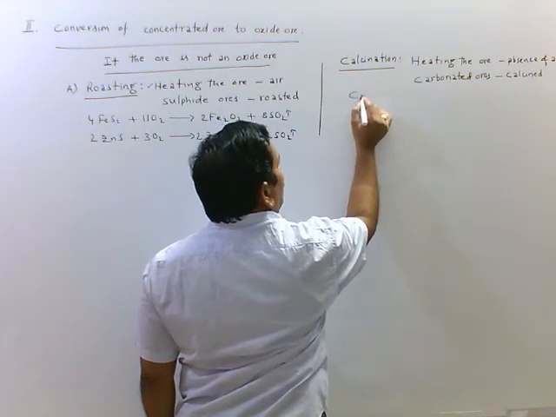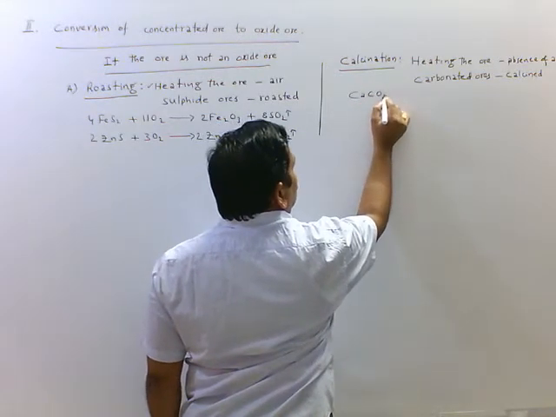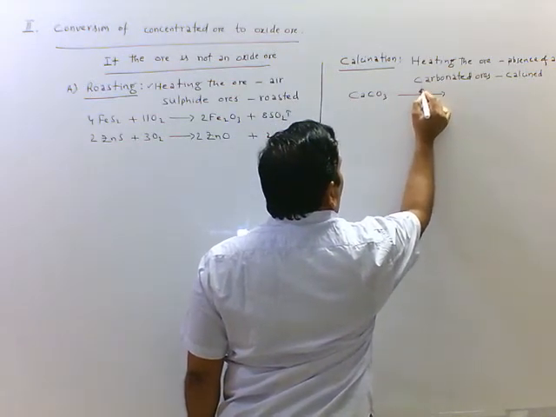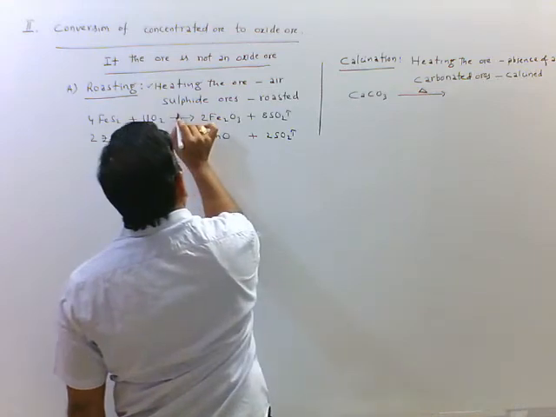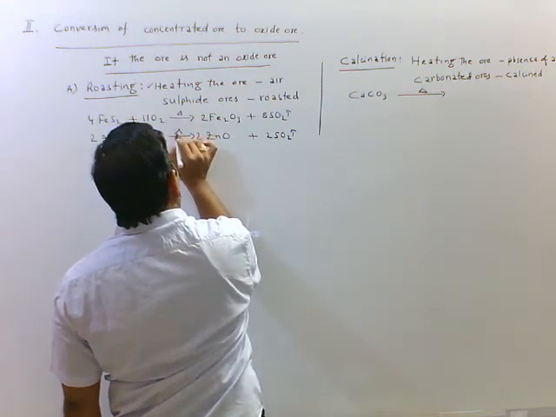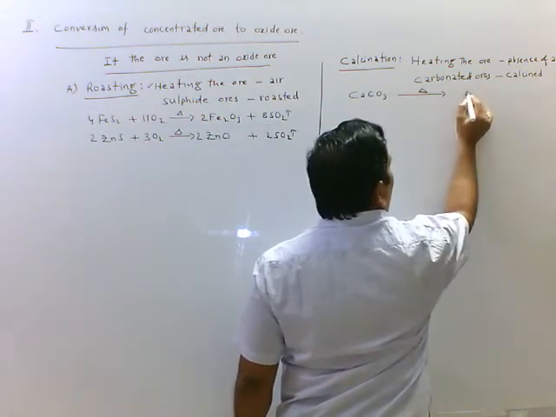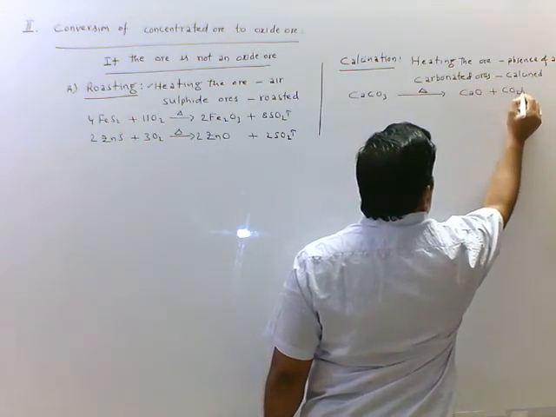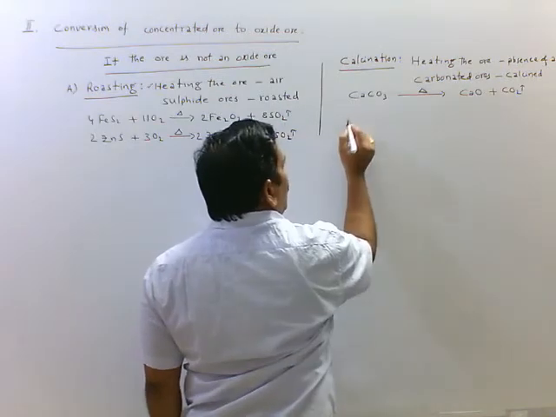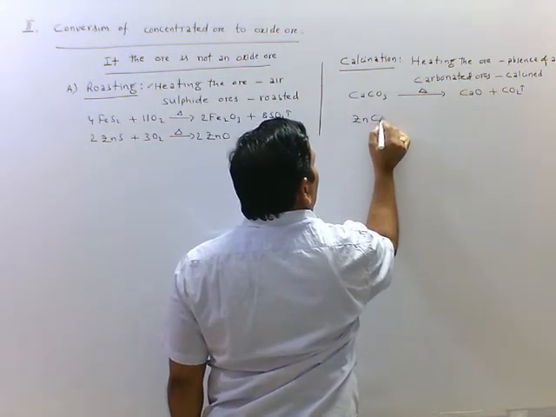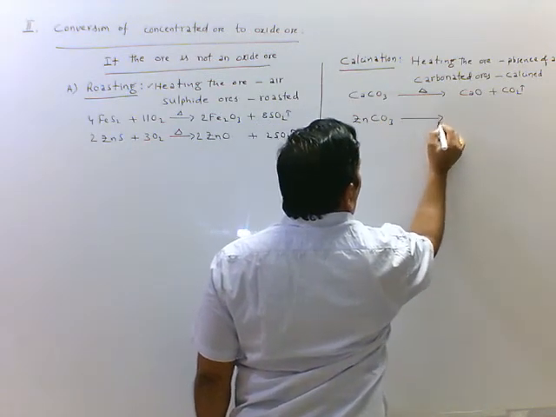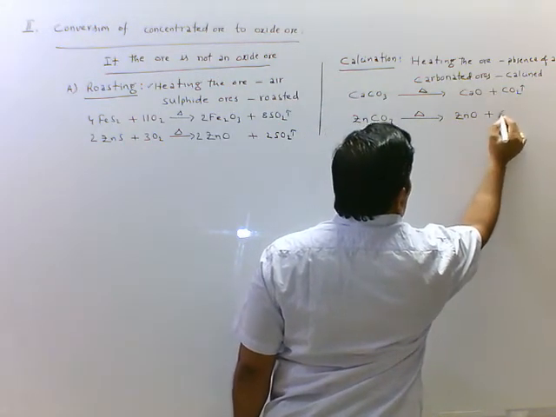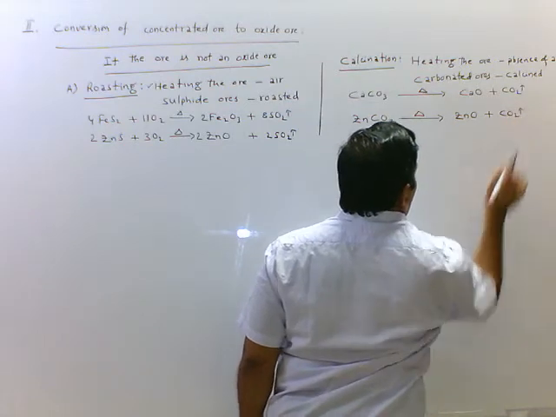Here I am taking calcium carbonate, CaCO3. Heating in the absence of air, it decomposes to give calcium oxide, and carbon dioxide escapes. Now I am taking calamine, zinc carbonate. On heating, it gives zinc oxide and carbon dioxide.